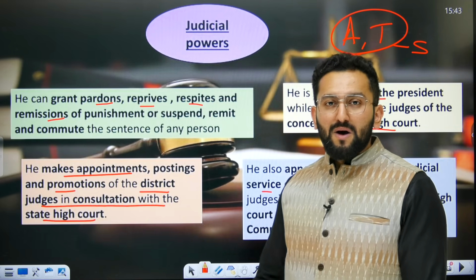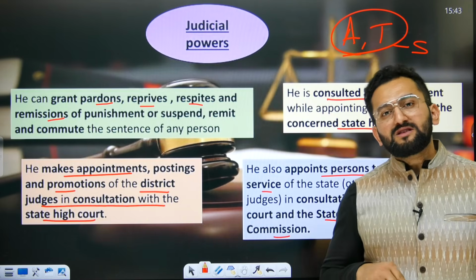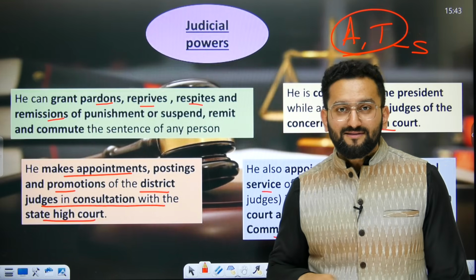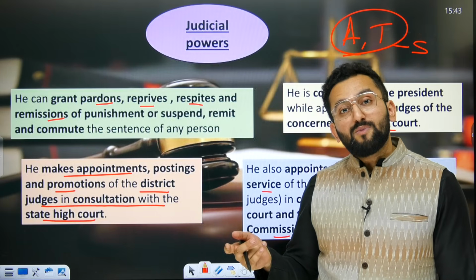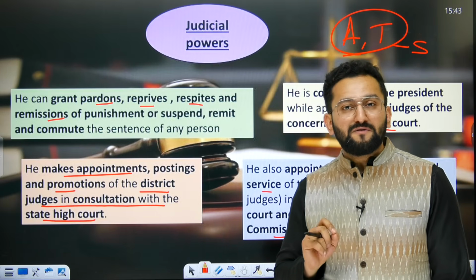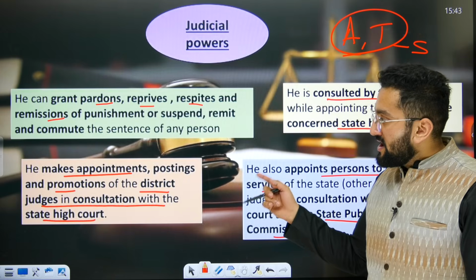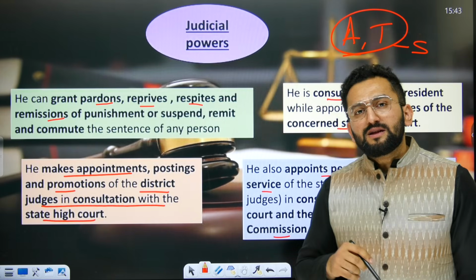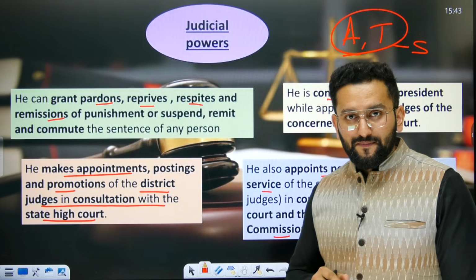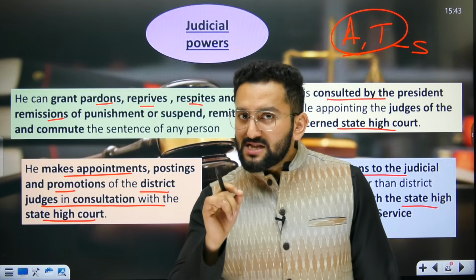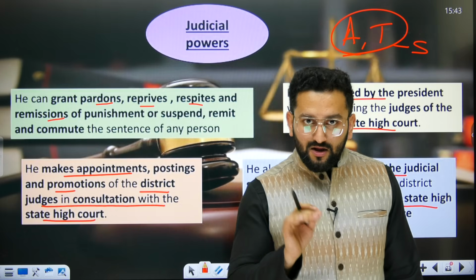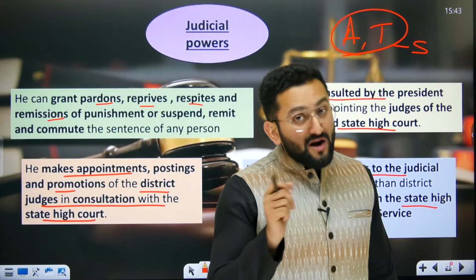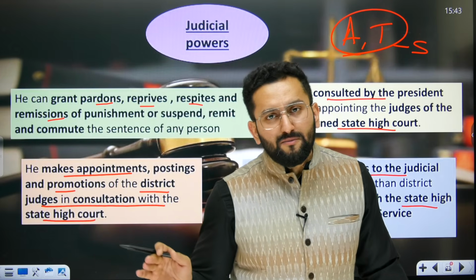Now, judicial power. I hope you remember in the President chapter we discussed pardon, reprieve, respite, remission, right? The same judicial powers are with the governor, but there are some differences and questions are asked on them. For example, in case of death penalty, the president has the power to actually pardon the death penalty. When I say pardon, it means absolving that person from any conviction.